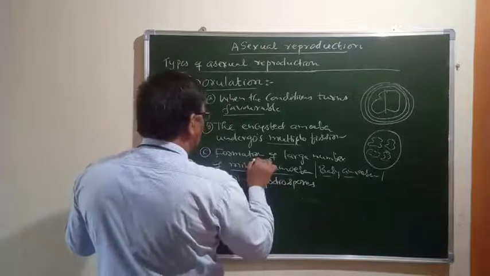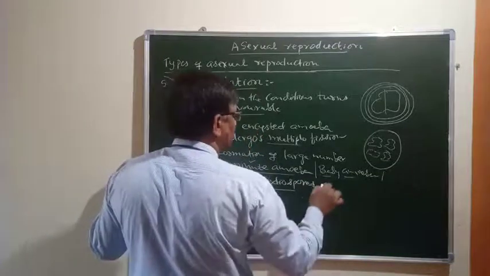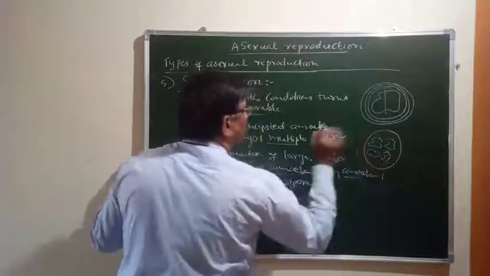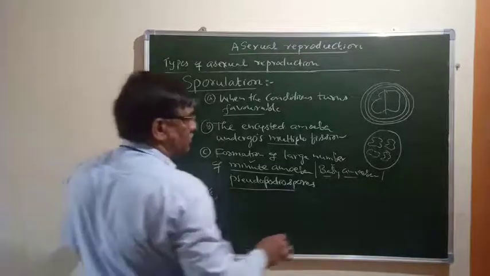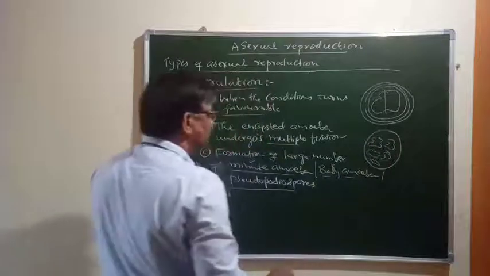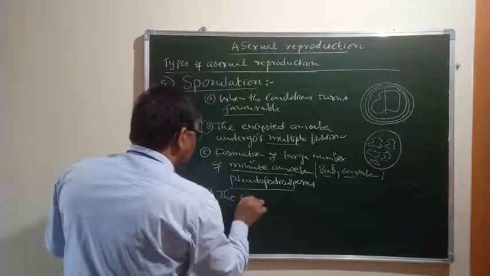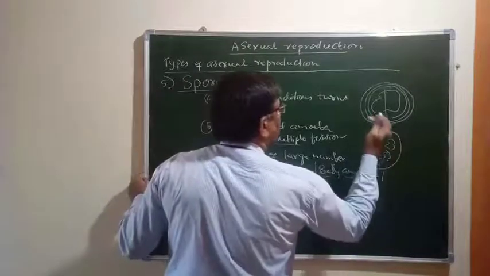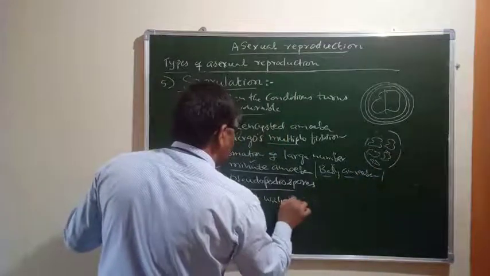Okay, so these small amoeba are called pseudopodiospores, or baby amoeba. A large number of small sized amoeba are formed, and afterwards, when a large number of pseudopodiospores are formed inside the cyst, this is the cyst wall. What happens to this cyst wall? It breaks. The cyst wall breaks,